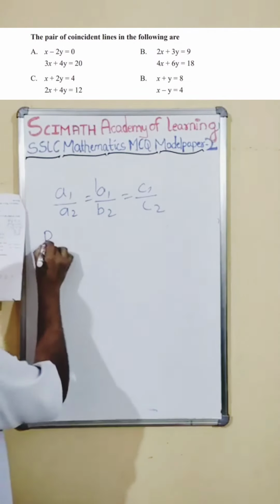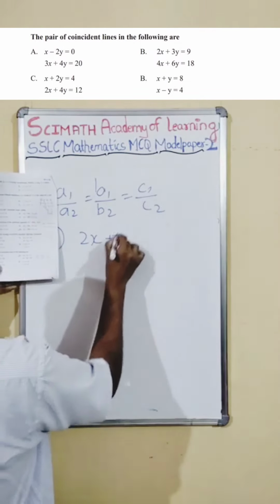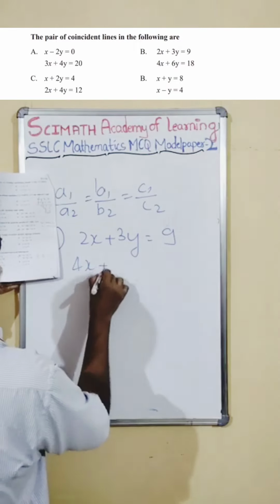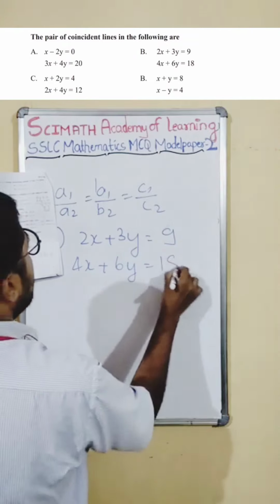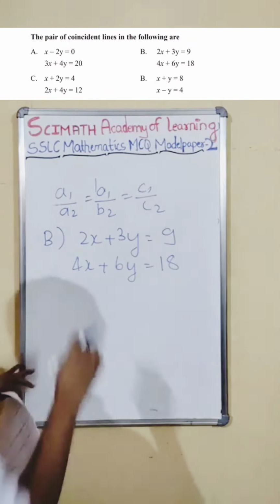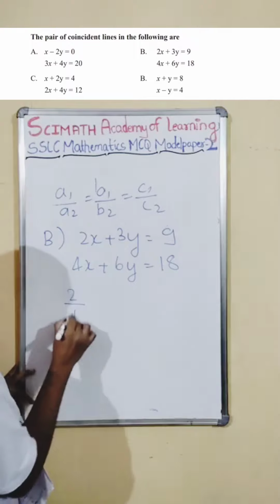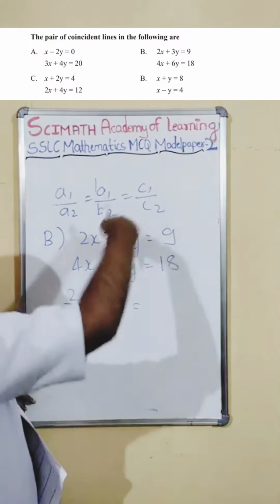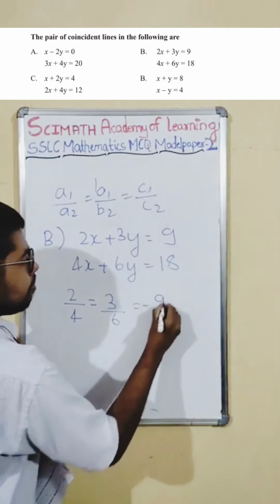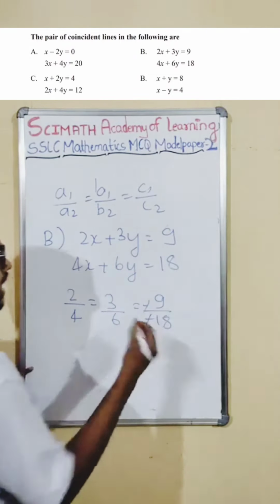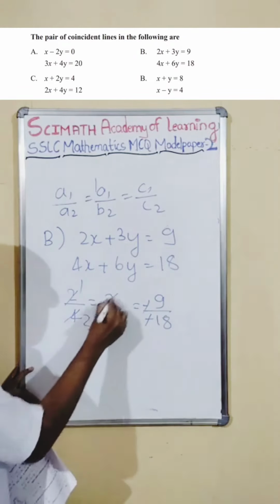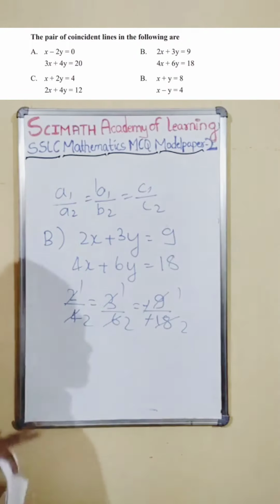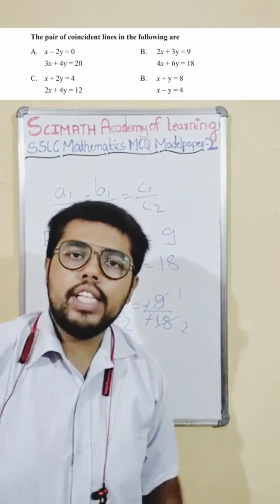So let us go to the next one. Next option, option B, I am writing. 2x plus 3y is equal to 9. 4x plus 6y is equal to 18. Now I will write the coefficients: 2 by 4 is equal to 3 by 6 is equal to, in general form, minus 9 by minus 18. You can see everything is double, so all the coefficients are the same, which means it is the same line.